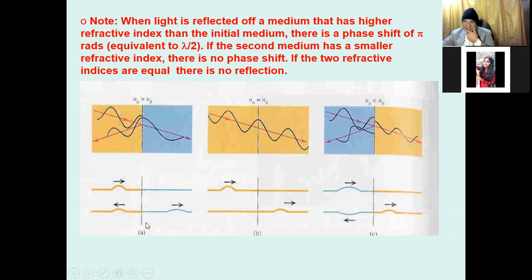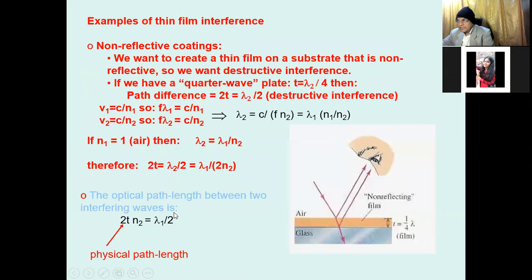So it will reflect and pass both. Here, if Na is equal to Nb, then the wave is propagated as it is. And if this kind of wave is there, a major part is reflected and a lesser part is transmitted. So the reflection and the refraction are based on this phenomenon of the reflector.